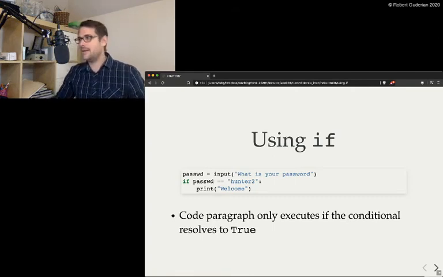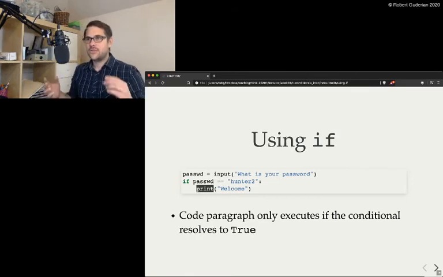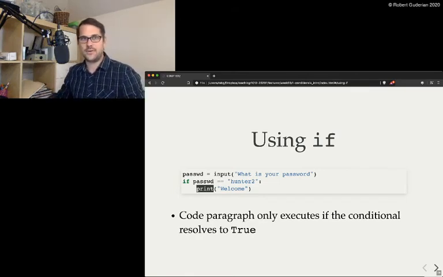Whatever we add, there's always new syntax. And that is the code paragraph. So you can see here that this print welcome is indented. So this if statement will run all of the stuff that's in this indented block of code.